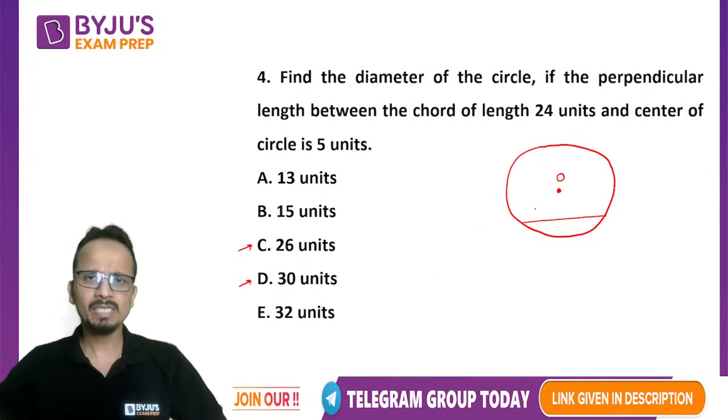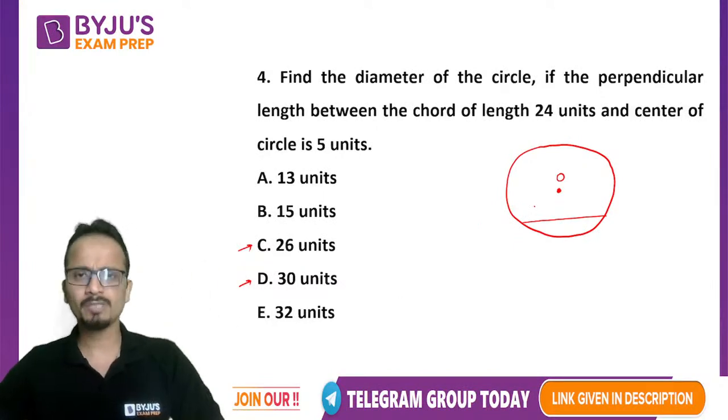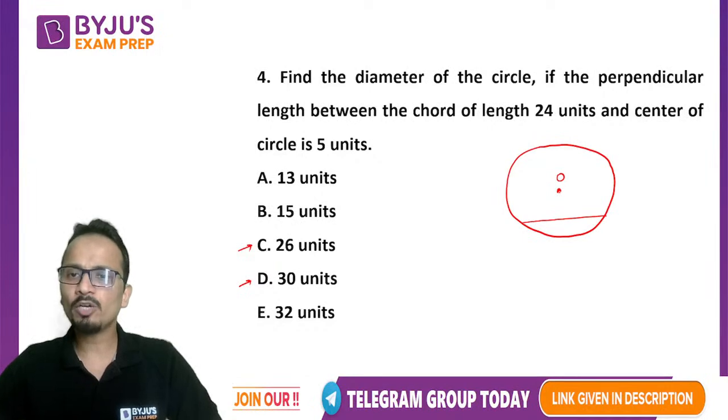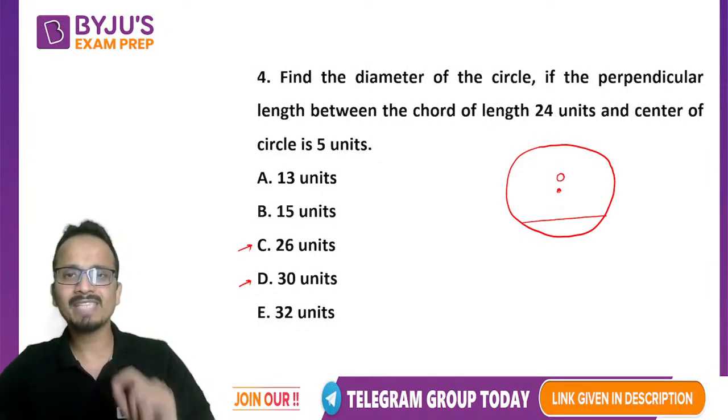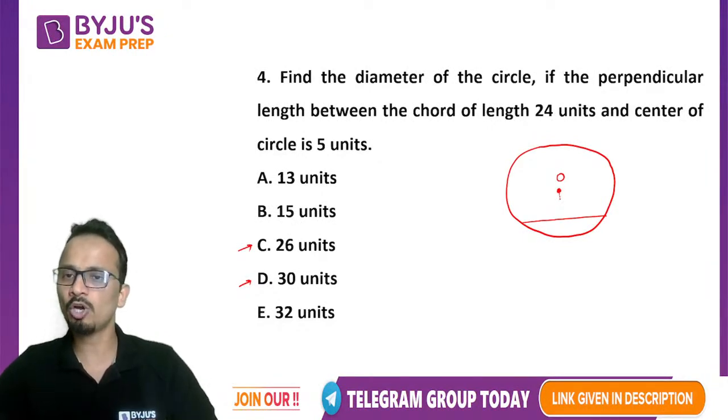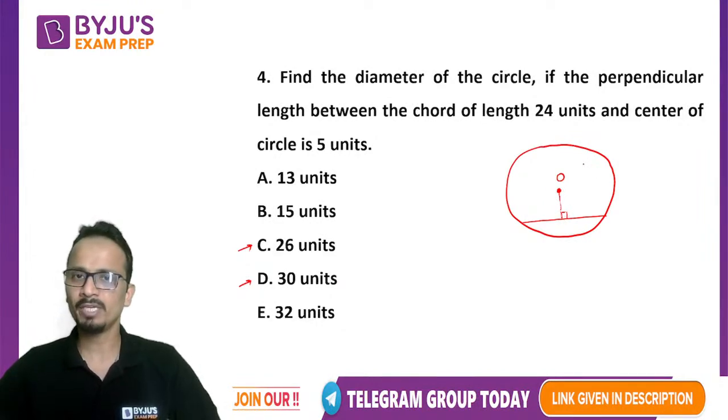Now there is a property, all of you now focus. There is a property which says that if a perpendicular is dropped from the center of the circle to the chord, then it will bisect the chord. Okay, so here the length of the chord is 24.